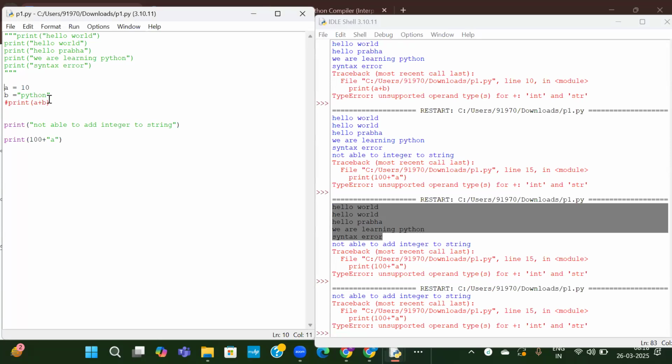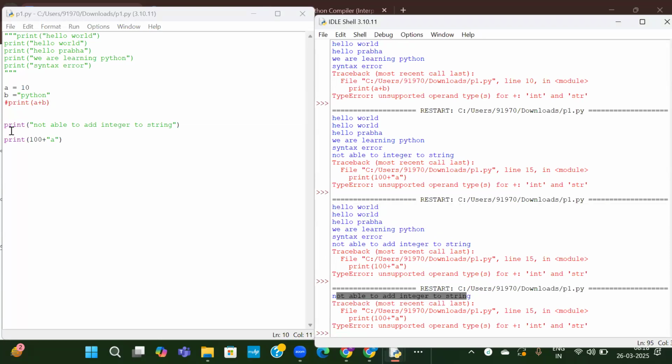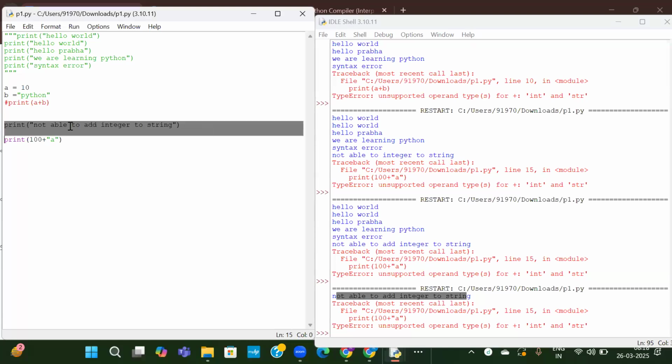So next, A is 10, B is Python. We have just assigned some values to the variables and we do not do anything because this print is again commented. Okay, next line is not able to add integer to string. So this line is printed and there is an error in the next line. It has given that error.